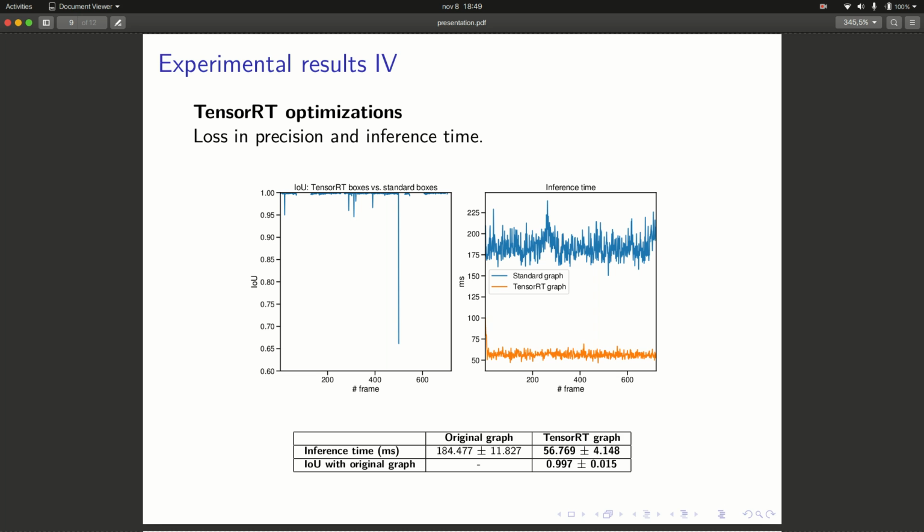So we can see here that using TensorRT allows reducing the inference time more than 3 times the original inference time, and the precision is practically the same. This means that the resources are efficiently used, and this is a key factor when a portable platform is used.